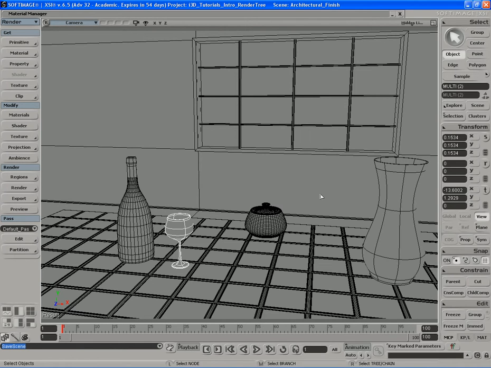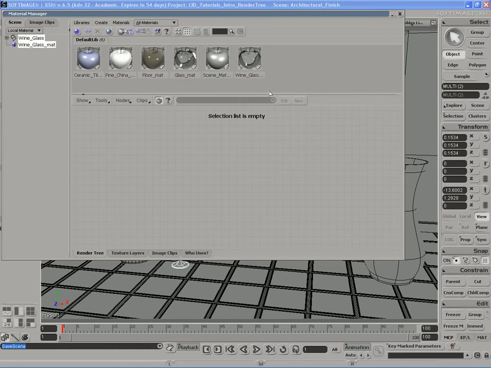Okay, now what we're going to do is continue to set up the materials and shaders for the rest of the objects in this scene and get this thing done. So let's wrap this up. We need to create a few more materials here.